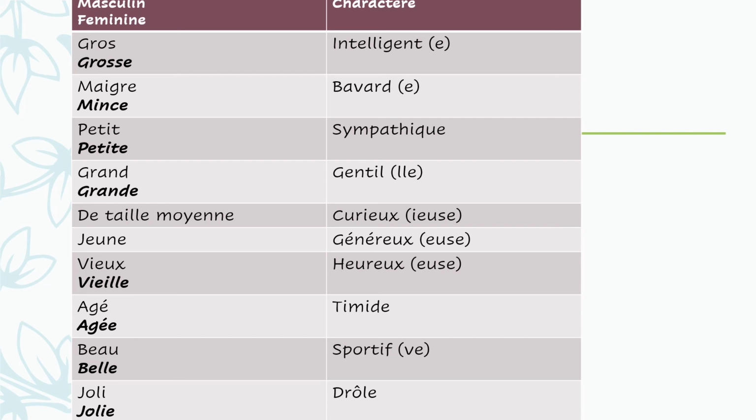Additionally, point of information as it relates to vieux as opposed to vieille. Please note that there's also a vieil, V-I-E-I-L. Let me say that again.